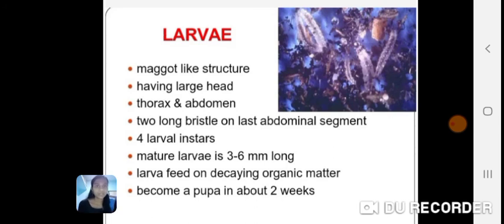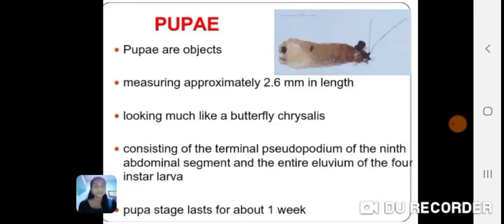First is the larva, a maggot-like structure. These have a large head, thorax and abdomen, with 2 long bristles on the last abdominal segment. The 4 larval instars are present. The mature larva is 3 to 6 mm long. The larva feeds on decaying organic matter and becomes a pupa in about 2 weeks.